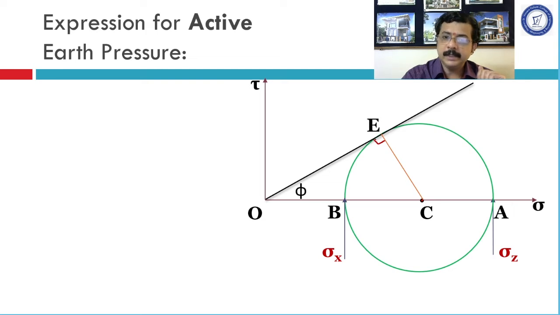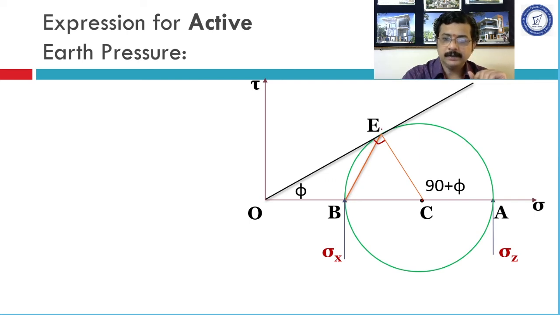Hence, CE would be considered the radius and OE will be the tangent. And we know tangent and radius are perpendicular to each other at any point on a circle. Thereafter, to locate the failure plane, we will join point B and point E. So, we will get this inclined line.